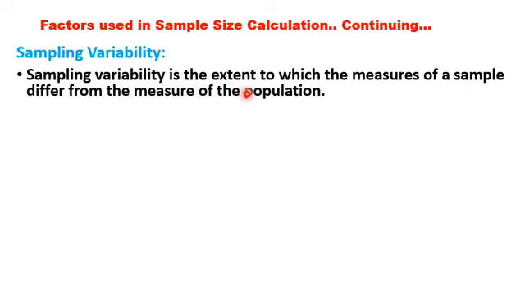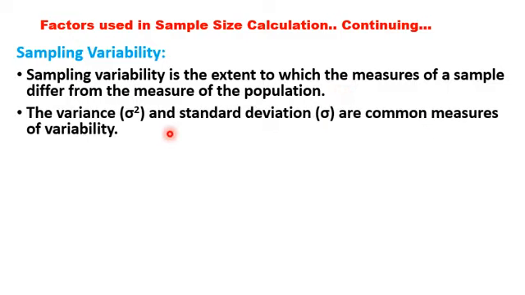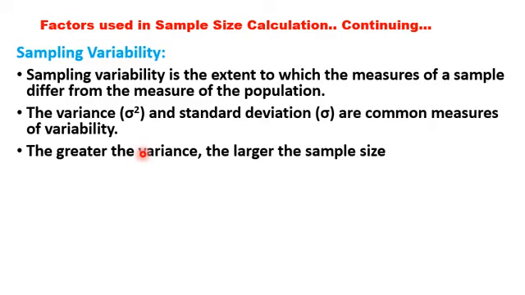Next, sampling variability. Sampling variability is the extent to which the measures of a sample differ from the measures of the population. The variance and standard deviation are common measures of variability. The greater the variance, the larger the sample size. Generally, the sampling variability is taken from previous studies or from the data of pilot survey.